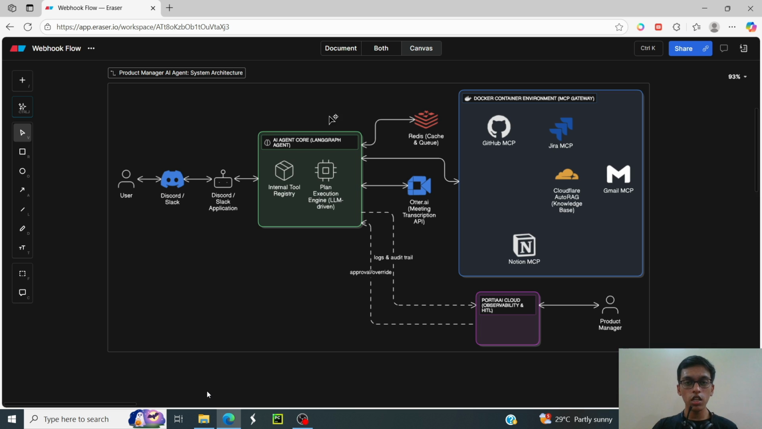The internal tool registry contains GitHub MCP and Jira MCP, but for this prototype, we are using Linear MCP, which is a new generation alternative for Jira. And we are also using Cloudflare AutoRAG, which is a knowledge base. Cloudflare AutoRAG contains the point-to-point detailed knowledge about our product, such as the team size, the skill set of each team, what our product is about, and other things related to the product.